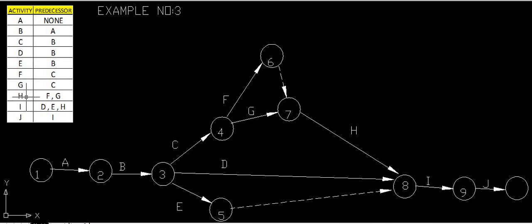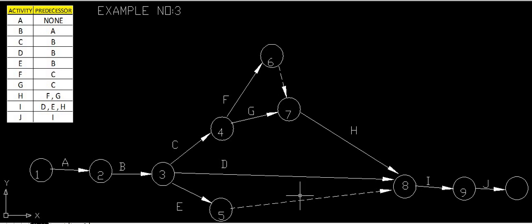Okay. What is H? H has the same point where F and G meet. So F and G meet at this point, and from the same point we start the H activity. What is the I activity? I activity will be executed where D, E and H are completed. So here this I will start at the node where D is completed, H is completed, and by introducing the dummy activity E is also completed, because we cannot stretch this to this, because D and E will have the same line.